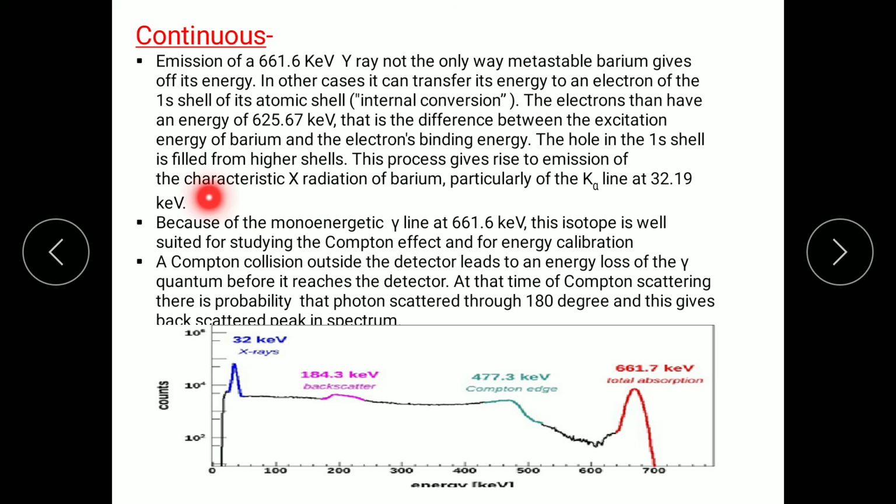That emission can be studied as characteristic X-ray radiation, particularly the K alpha line. Understand everyone?